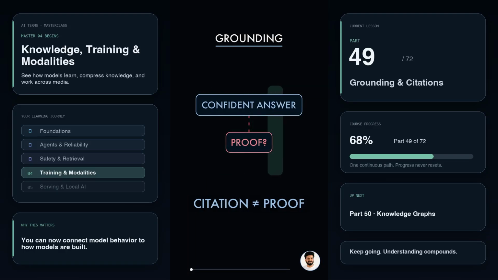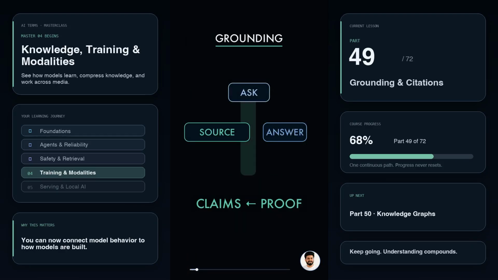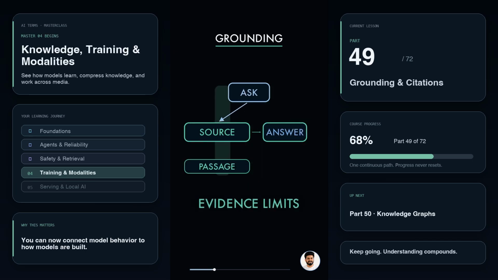An AI answer can sound certain and still have no proof. Grounding fixes that by tying important claims to evidence outside the model's memory. Here is the flow. A question enters, the system retrieves trusted sources, reads the relevant passages, and builds the answer from that evidence. The source constrains what the answer should say.